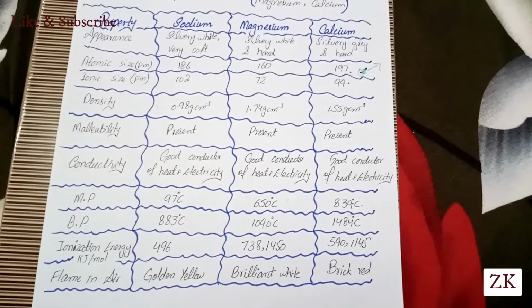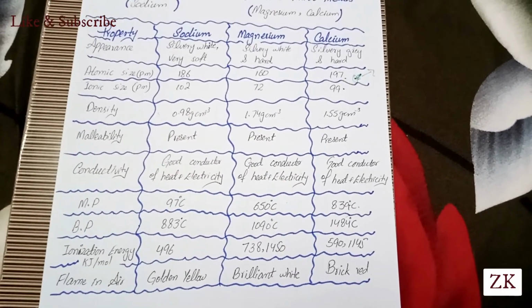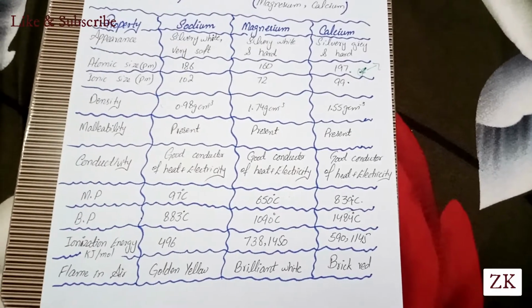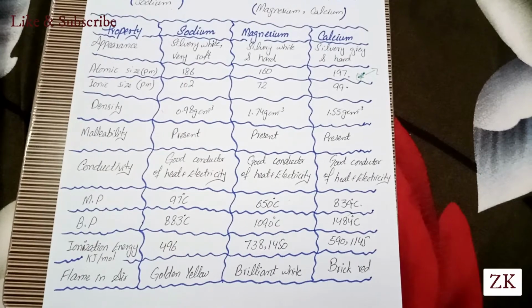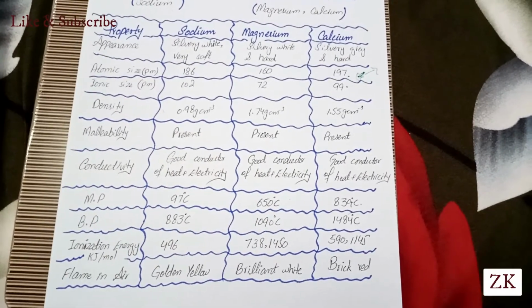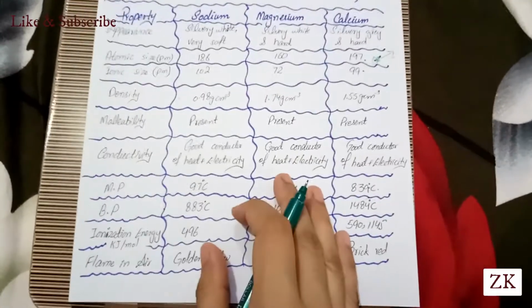Then comes the ionization energy, in the unit of kilojoule per mole. Sodium has the ionization energy 496 kilojoule per mole. Magnesium and calcium both have two ionization energies. Why do these two metals have two ionization energies?